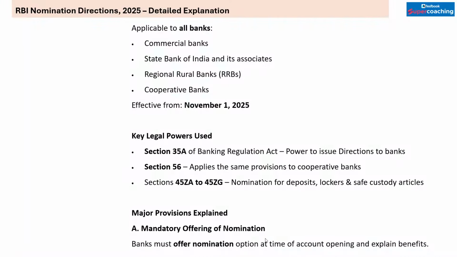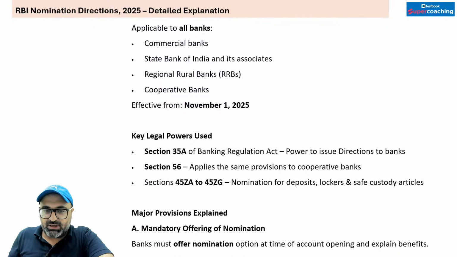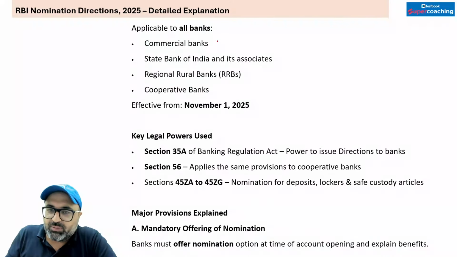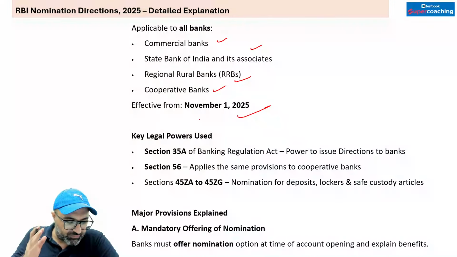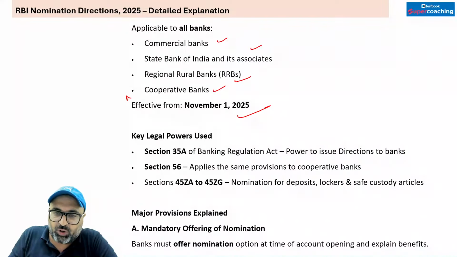अब क्वेश्चन ये आता है कि सबसे पहला, सर ये जो पूरी स्टोरी आप आज डिस्कस करोगे, इस स्टोरी की एप्लीकेबिलिटी क्या है? If you ask me about its applicability, then I would say the applicability of this particular story is what? So this story is applicable on commercial banks, State Bank of India and its associates if they are existing, but they are no more existing, regional rural banks as well as cooperative banks, and it will be implemented from 1st of November 2025. The effective date बहुत important है.